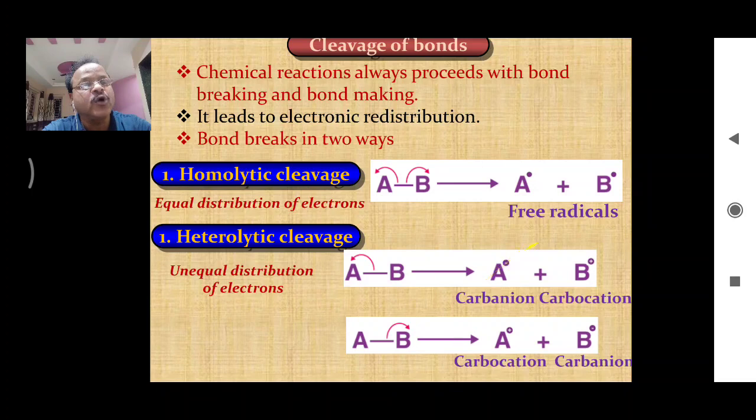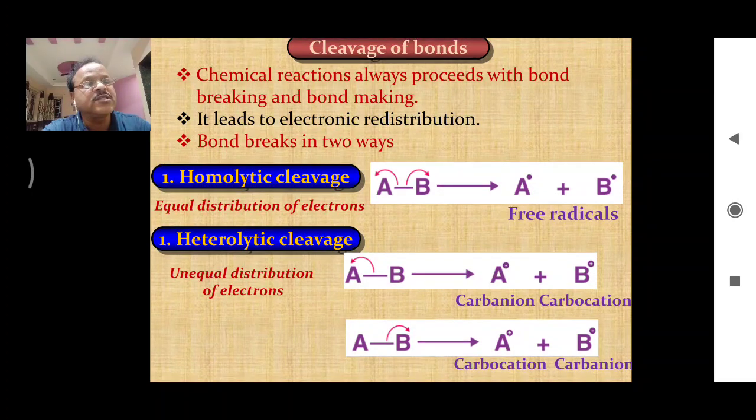charge is called a carbanion. The species in which carbon carries a positive charge is called a carbocation. So this bond may break in another way, which is shown in this reaction. Here both the bonded electrons may get shifted towards B. As a result, B will acquire a negative charge, and A will have a positive charge.